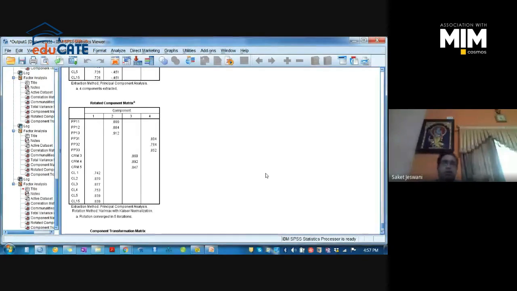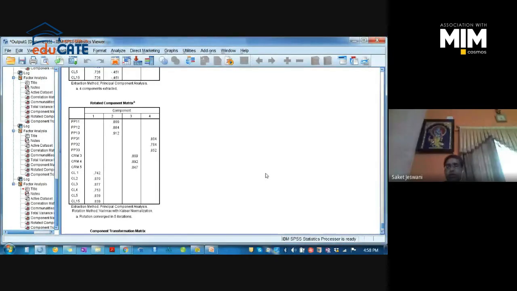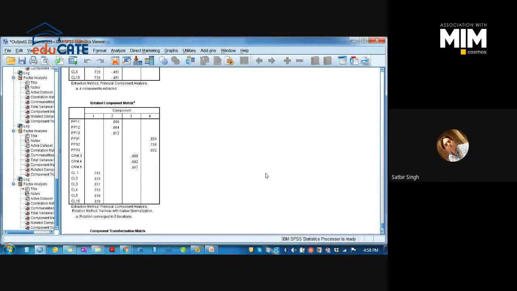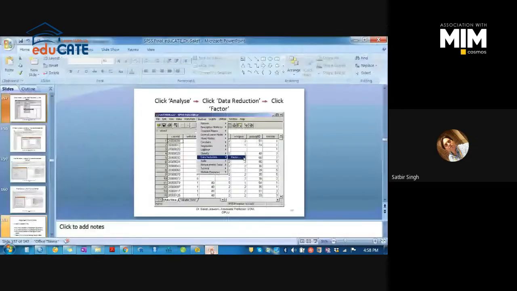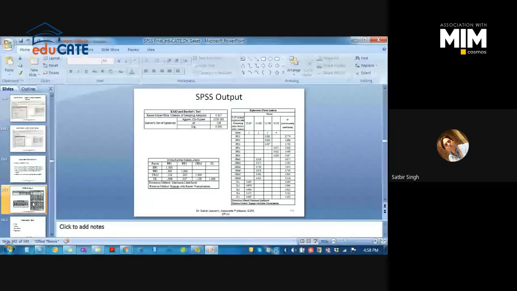It means you have not adopted a good instrument from the literature, or your wordings were very difficult. Okay. Good, sir. So respondents were not able to understand your questionnaire. So that's why they have not given accurate responses. Right? Right, sir. Sir, if possible, can you please explain the process of selection of this data once more, sir?